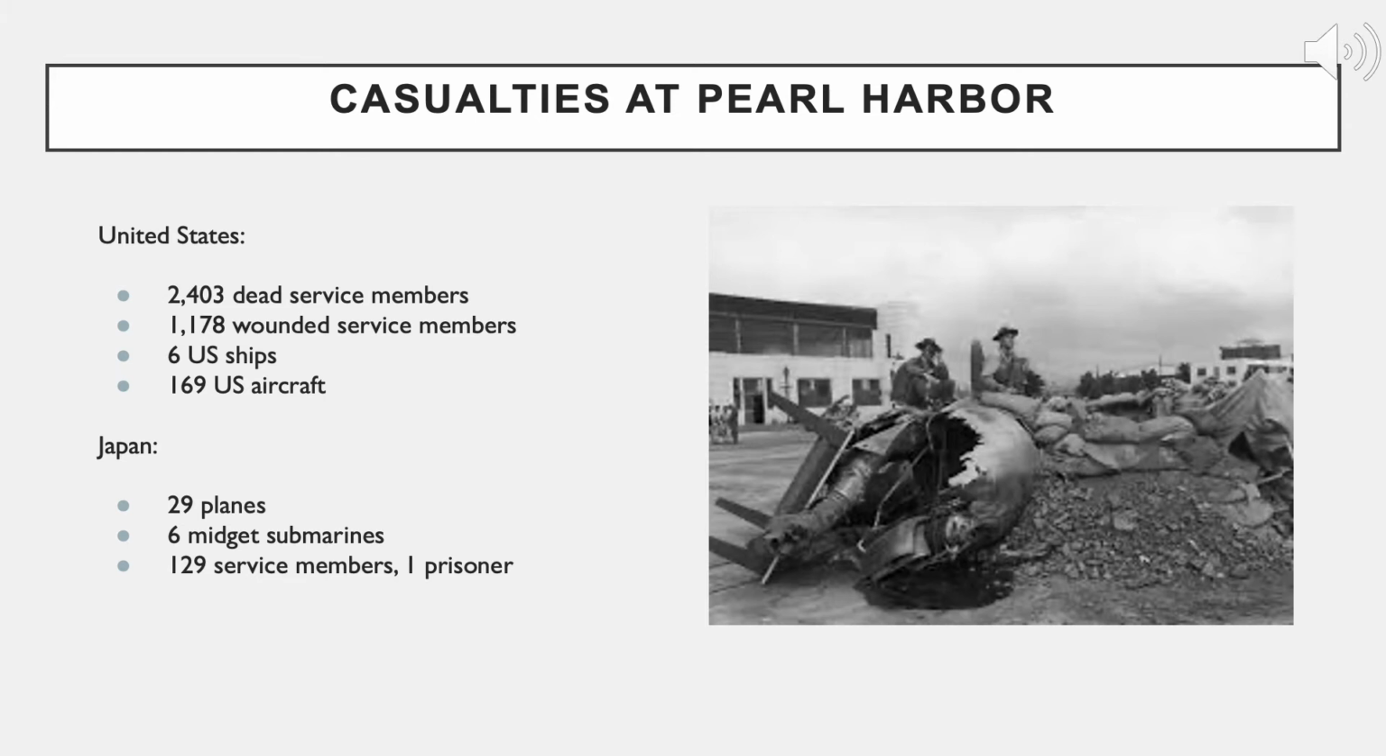Of the 6 sunken ships, 5 were capable of being pulled out of the water, and then 4 were restored and returned to active service. As far as Japanese losses go, 29 airplanes were shot down, 6 midget submarines were sunk, 129 service members were killed, with 1 taken prisoner.